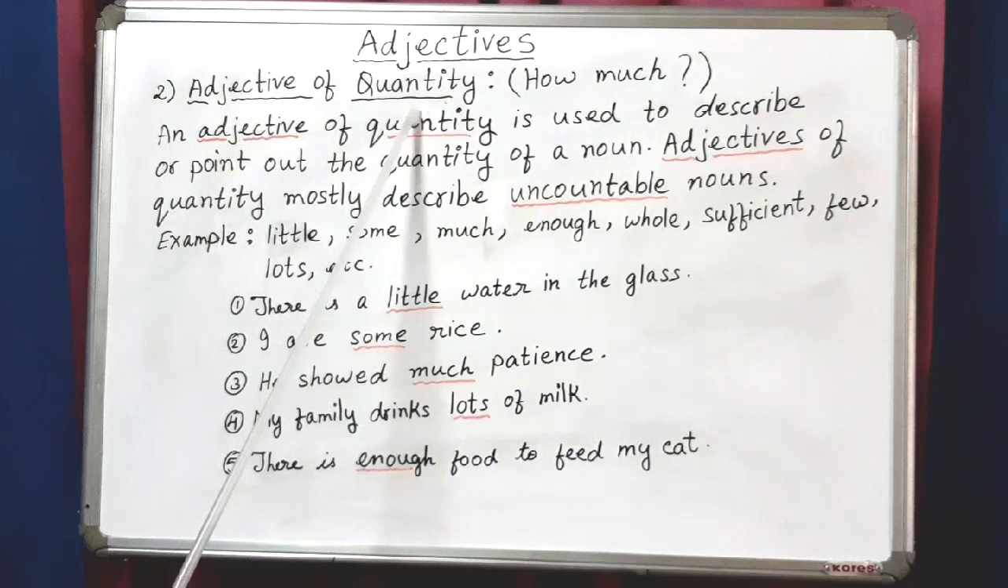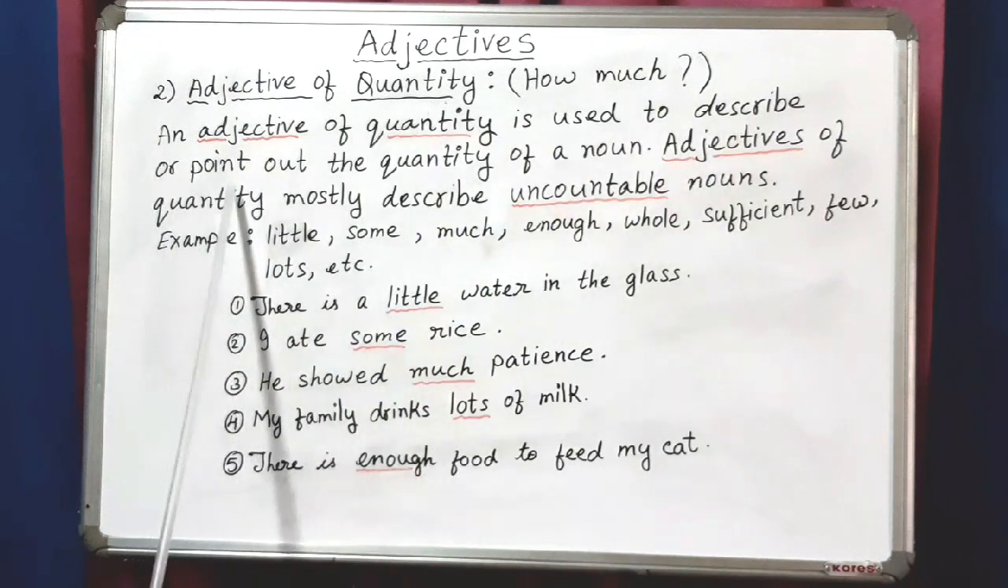Adjective of quantity. This adjective answers the question how much. An adjective of quantity is used to describe or point out the quantity of a noun. Adjectives of quantity mostly describe uncountable nouns. There are so many things around us that we cannot count. We have to measure them. For example, water, rice, milk, sugar, etc.